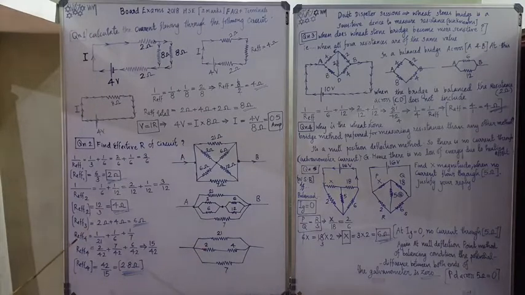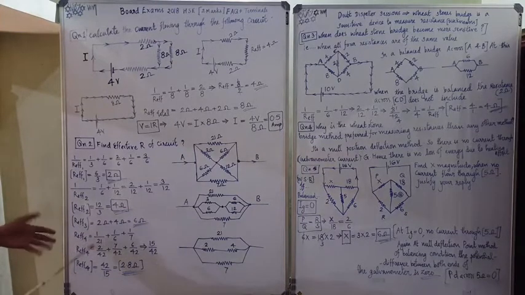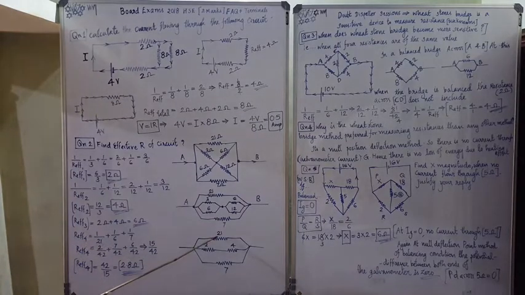Excuse me, in haste I have written this. So 1 by R effective 4 is equal to the reciprocal sum 1 by 21 plus 1 by 6 plus 1 by 7. Making the denominator the same, take the denominator to be 42 along all these. So 2 into 21 is 42.